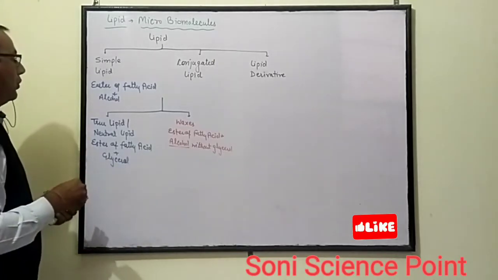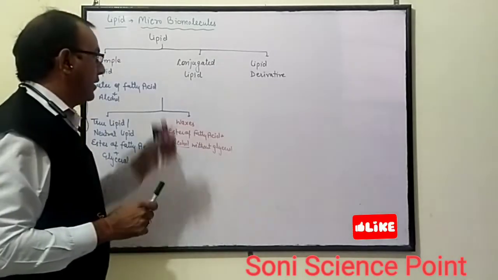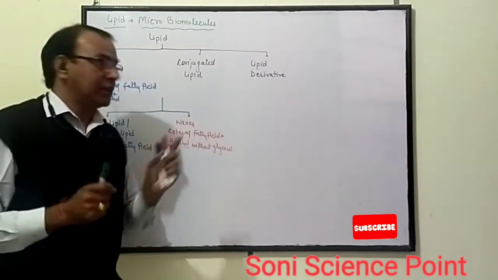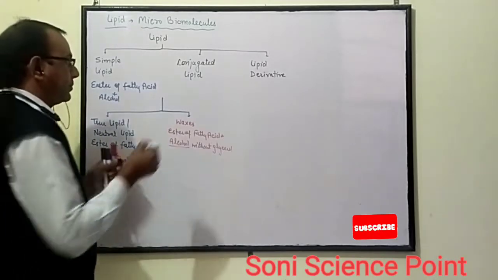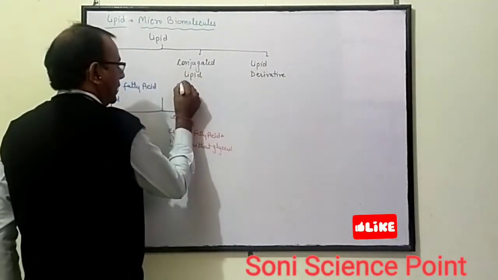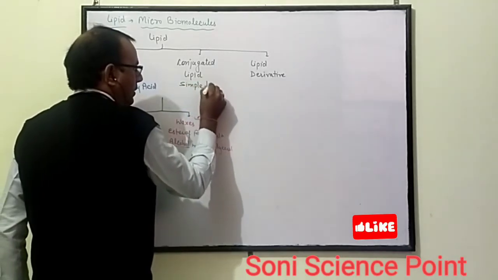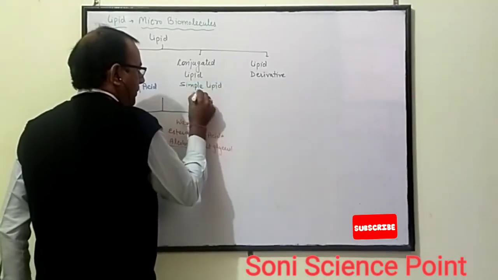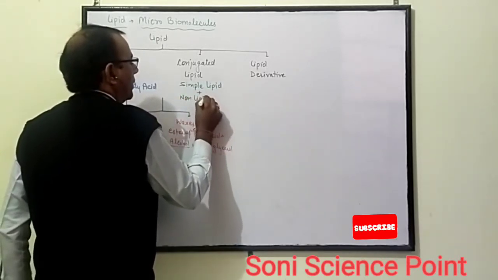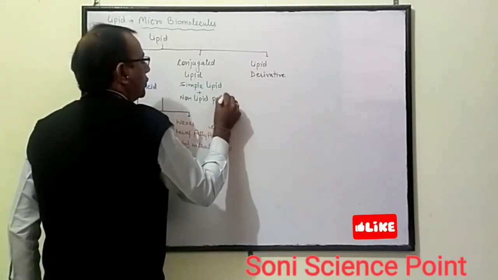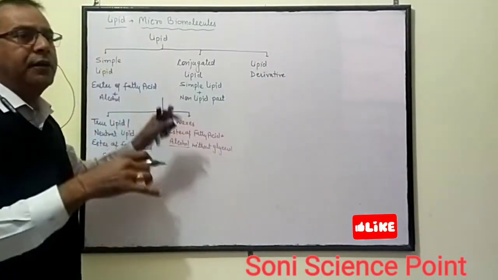Firstly, we discussed true lipids. Second one is conjugated lipid. It is the lipid formed from simple lipid as well as a non-lipid part.